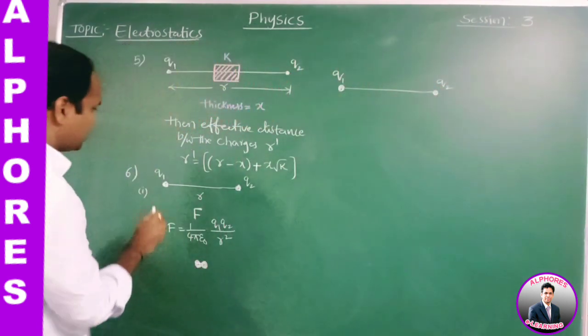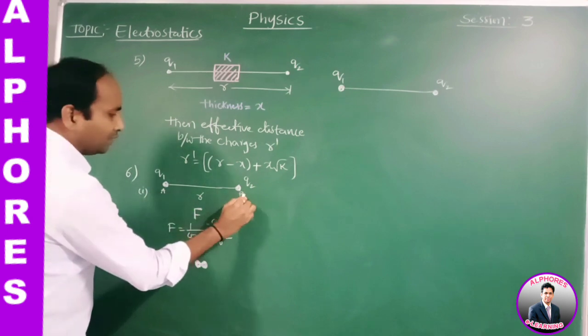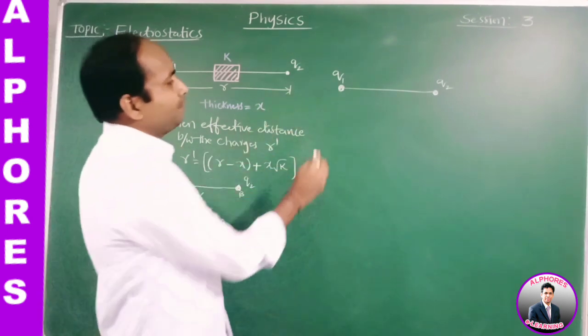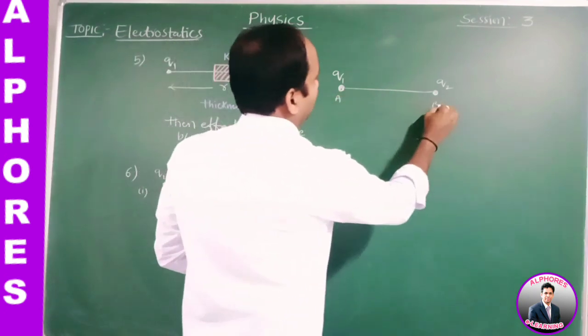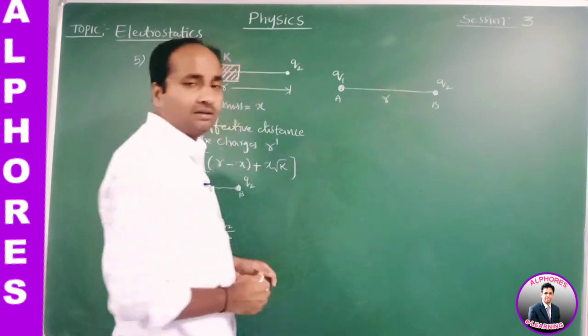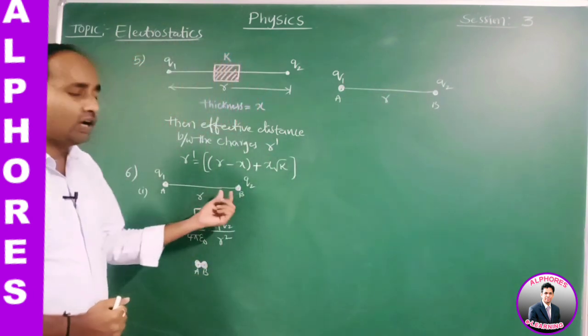Okay, this is sphere A, this is sphere B, AB. Now again separated. The two spheres are separated by the same distance r.